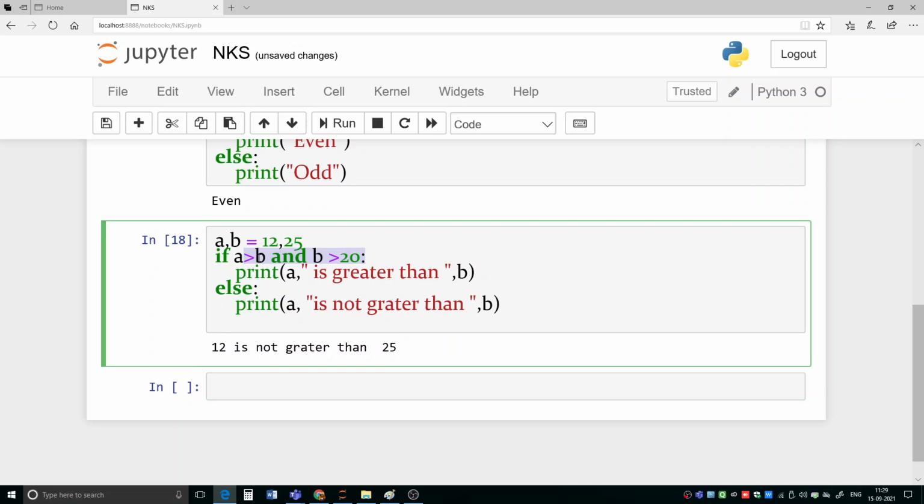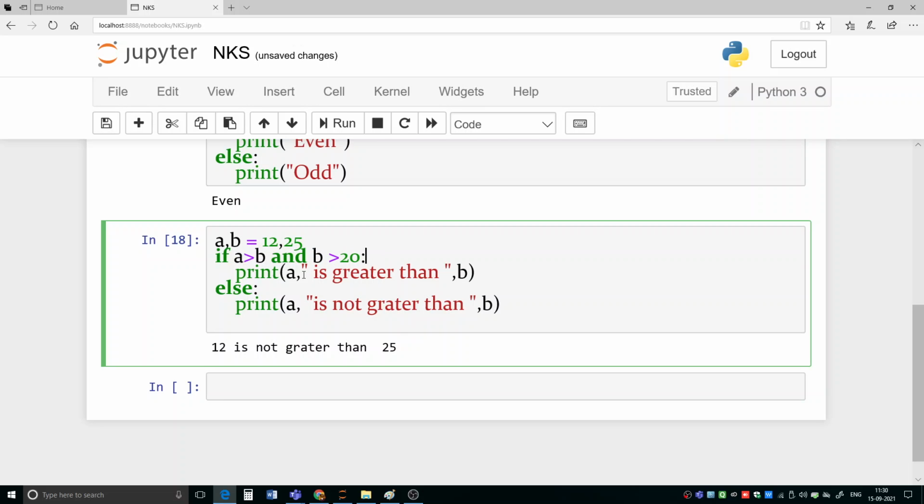That you have learned earlier, logical operators you have learned. So in what sense does this AND evaluate? The complete expression will evaluate to true only if both of them are true. Otherwise, in all other situations it will result in false.